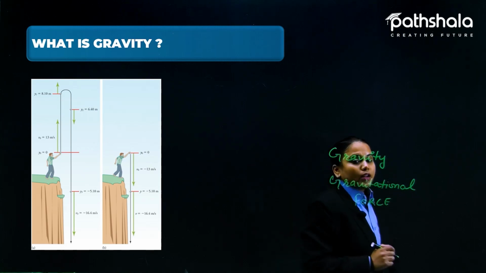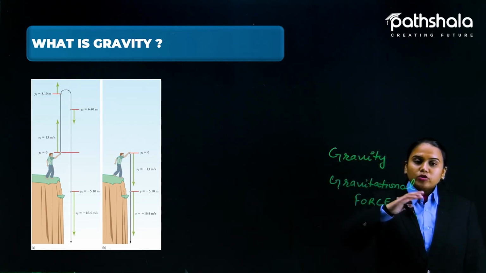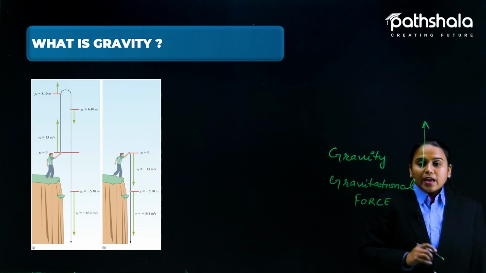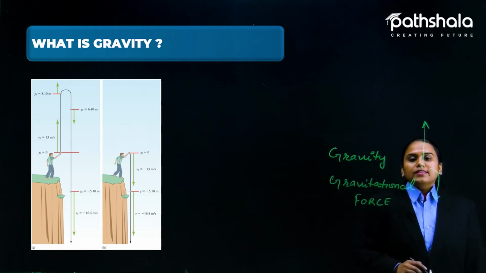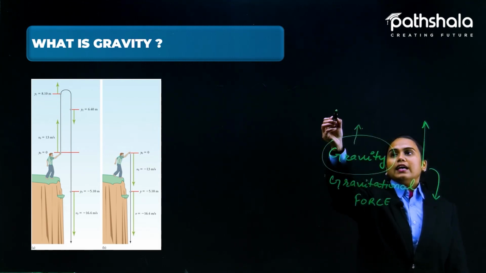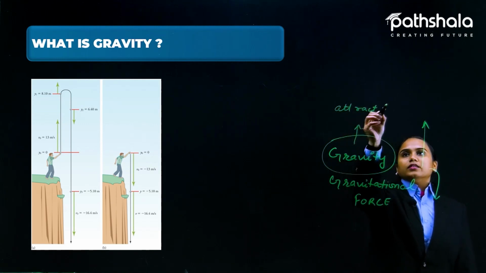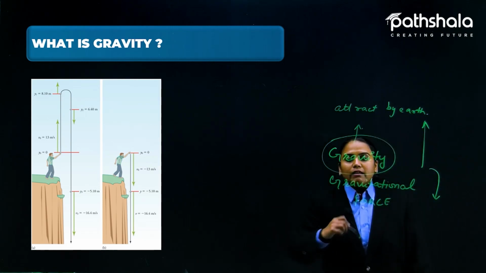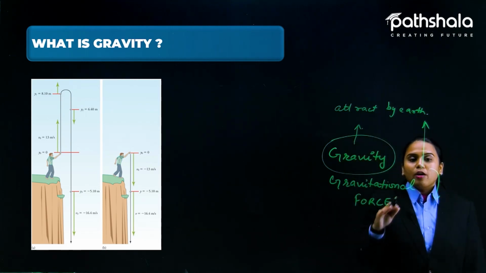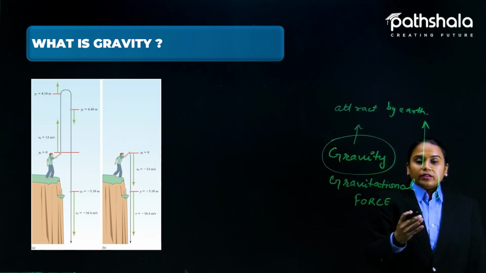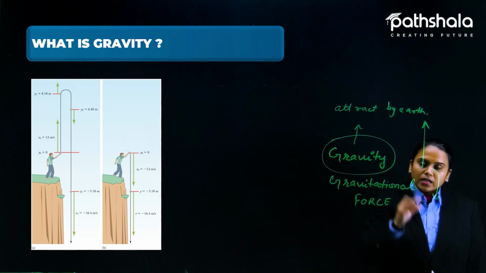As you know, when we throw something, it eventually falls on the ground. After some time it will fall. Definitely it is not going to move in an upward direction. It will always fall down. So gravity is the attraction force exerted by the earth. The force in the earth is attracting every object on the surface and in space towards itself. That phenomenon is gravity.